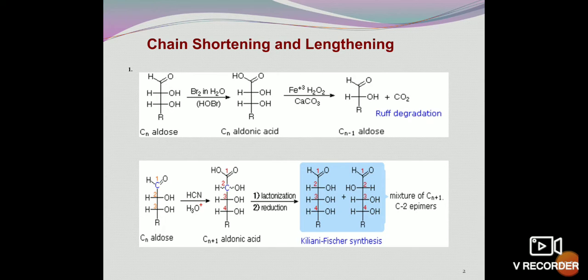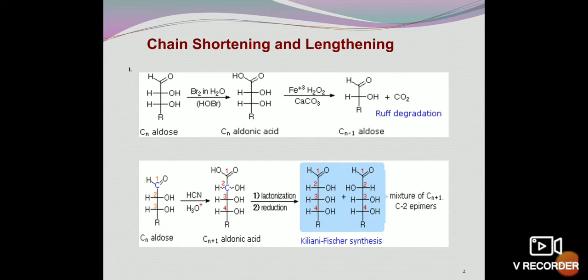And further, on reaction with hydrogen peroxide and iron, we see the aldose that is formed contains Cn-1, meaning one carbon atom less than the original Cn aldose. And this reaction is known as Ruff degradation. Since one carbon is less than the original aldose, the lower member is formed. So this is chain shortening or Ruff degradation.